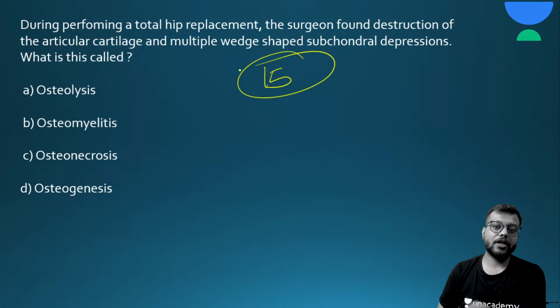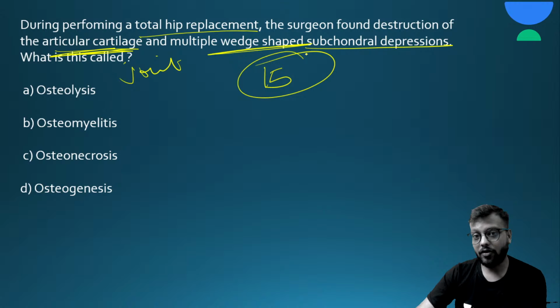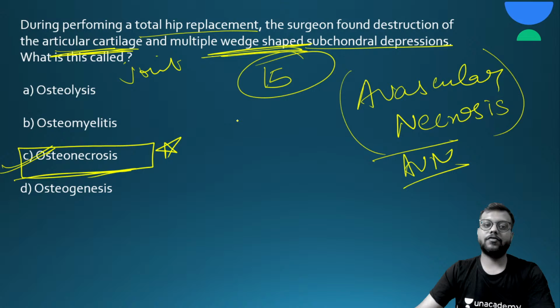Okay, so the answer for this question, they are doing total hip replacement, there is articular cartilage, meaning the joint is involved, and multiple wedge shaped subchondral depressions. All this points towards the diagnosis of avascular necrosis of the femur head and the hip joint, called AVN, and another name for it is osteonecrosis. So the answer for this question is osteonecrosis.